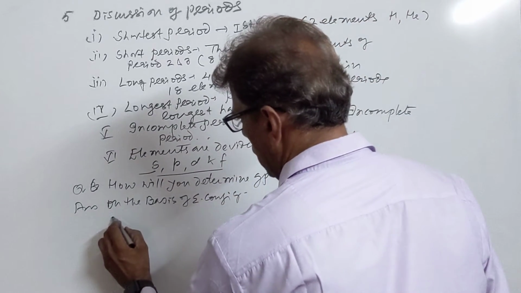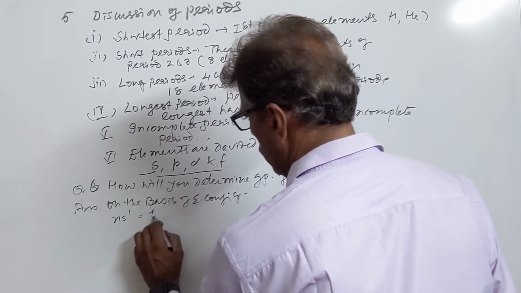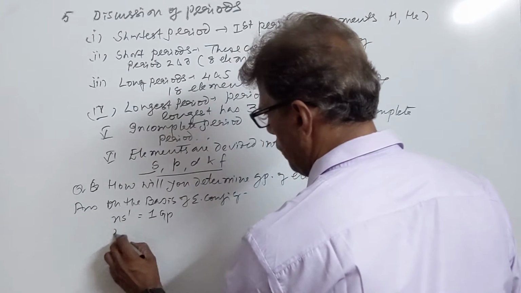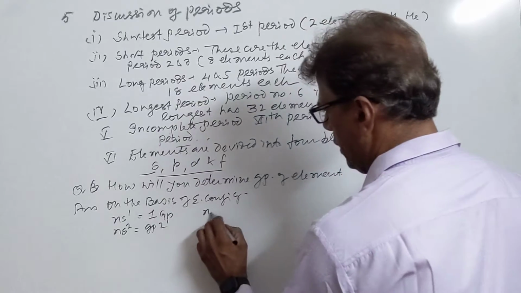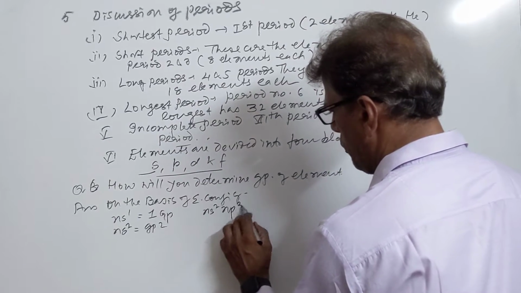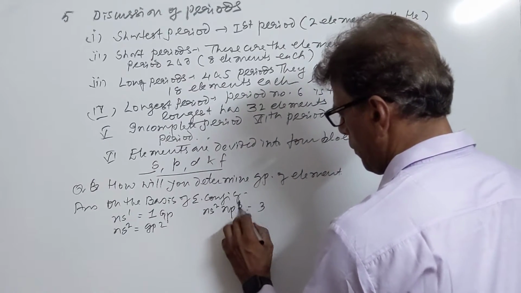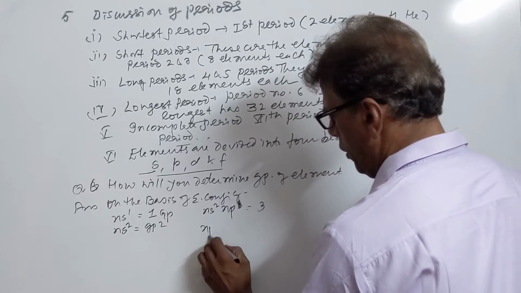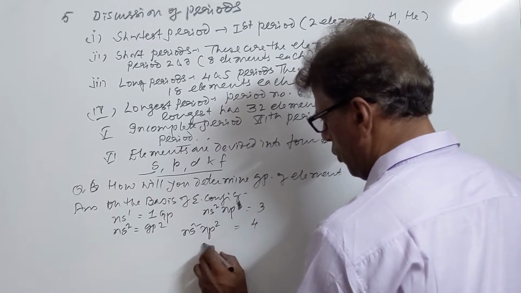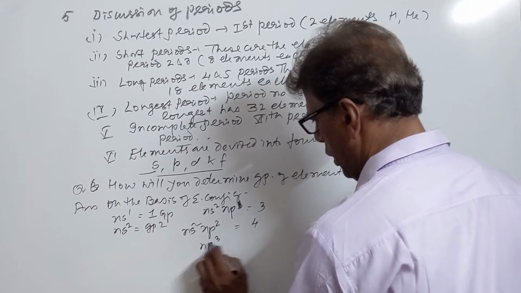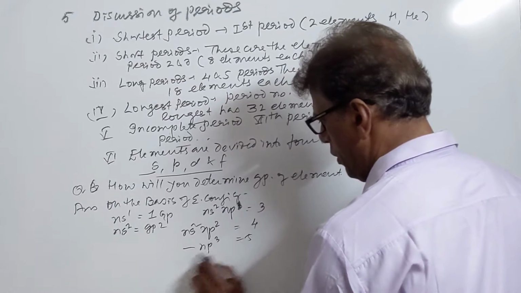For example, if configuration is NS1, it is group number 1. If configuration is NS2, it is group number 2. If it is NS2 NP1, group number is 3. Then NS2 NP2, this is group number 4. NS2 NP3, this is 5.